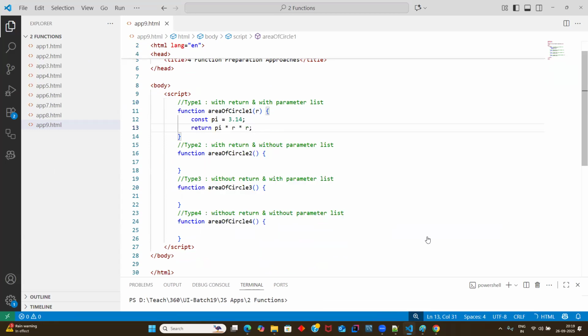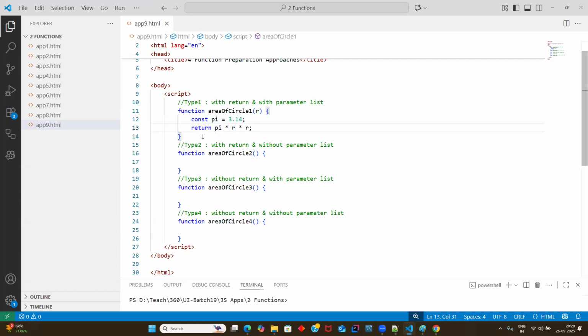Now I'm sure you have a doubt: sir, why have you not taken an extra variable, like result, and result is equal to pi r squared? Taking extra variables is not a good practice, guys. It's unnecessary. Sir, better we can store and send. No, it's not required. You are just taking one more extra memory in the program. Directly you can return it. So this is with return and with parameter list. You understood why I have not taken an extra variable to store the result and used the return keyword. I think this makes sense, everyone.